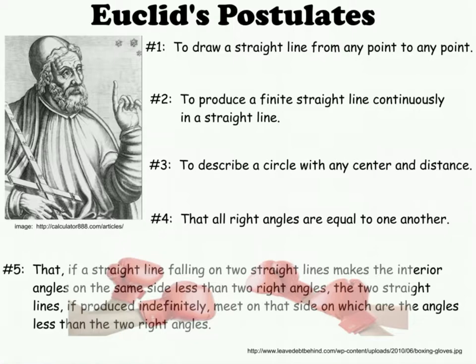Finally, the fifth postulate. If a straight line falling on two straight lines makes the interior angles on the same side less than two right angles, the two straight lines, if they're produced indefinitely, will meet on that side on which the angles are less than two right angles. This is where things get dicey. There is a lot of controversy over this postulate.